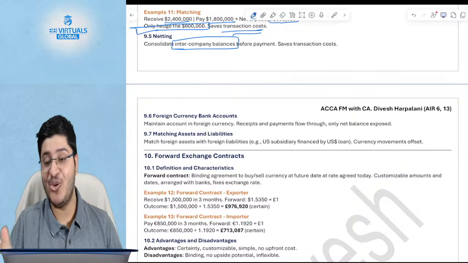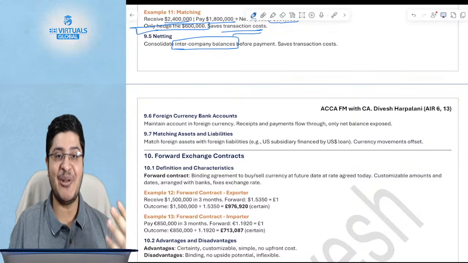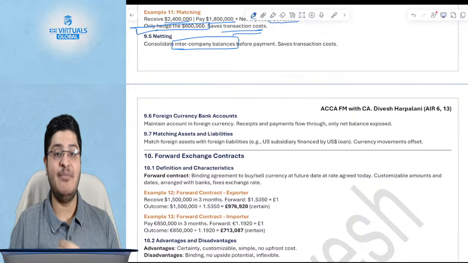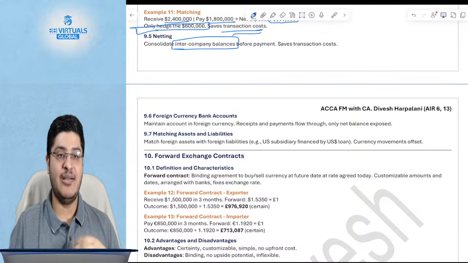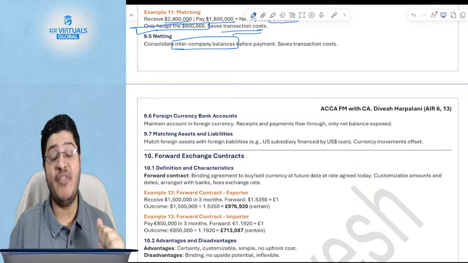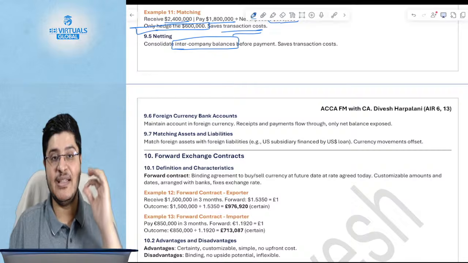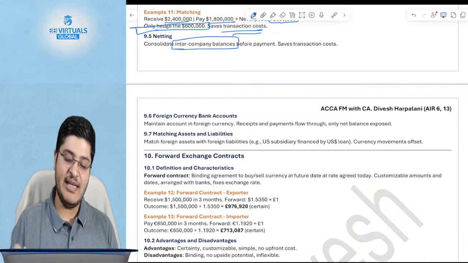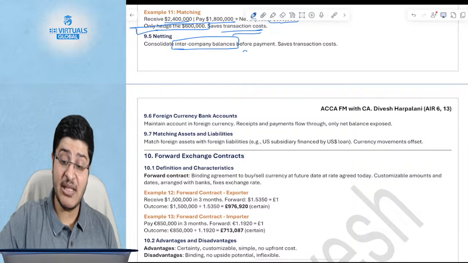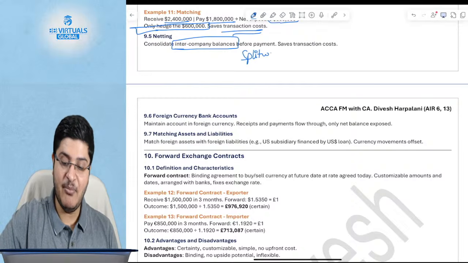It's like Splitwise. I don't know how many of you know about Splitwise, but Splitwise is an app which helps you make payments or receipts or put expenses divided between all your friends. So what does Splitwise do? Splitwise will adjust all the net receivable and payable and it will say this is the net amount now you have to pay. So netting is like Splitwise. I myself had never thought about this before. It just came to my mind right now.